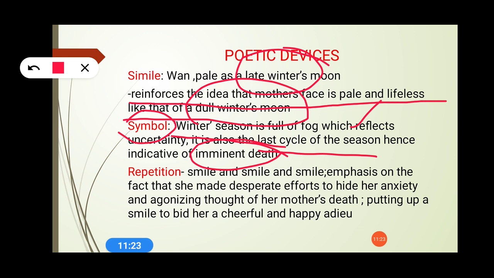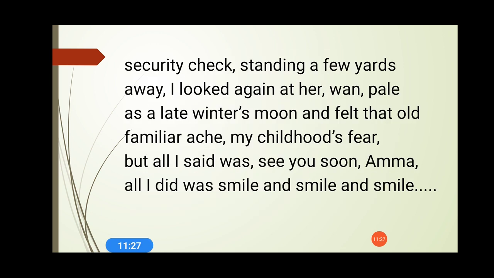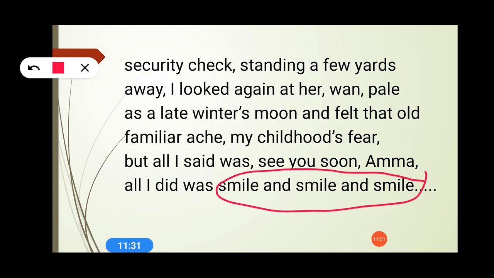And the last thing is repetition. It is in the last line: smile and smile and smile. Generally the students ask me one question: what is the basic difference between anaphora and repetition? Repetition is a full sentence.